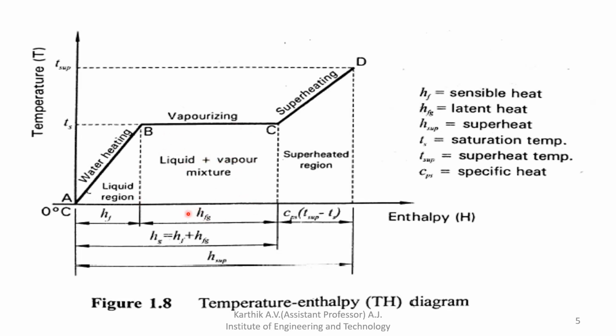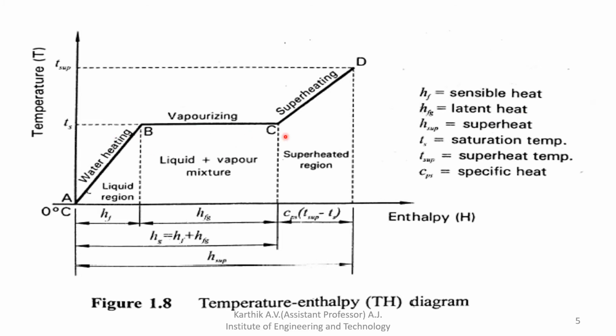Here the temperature remains constant, because all the heat supplied is utilized for converting liquid to vapor. This portion is denoted by hfg, which is nothing but latent heat.